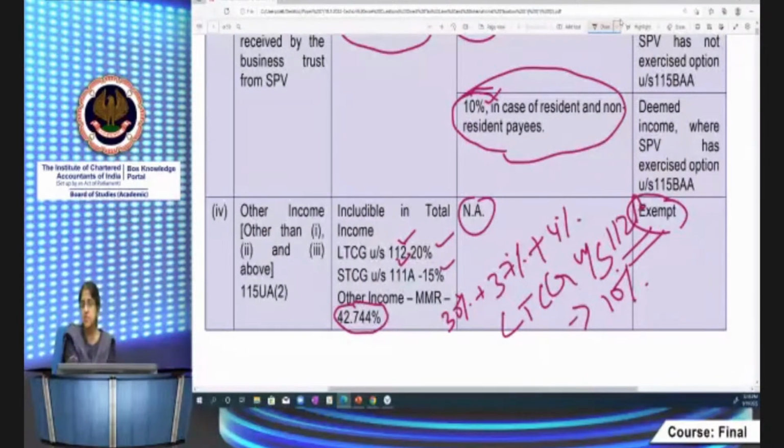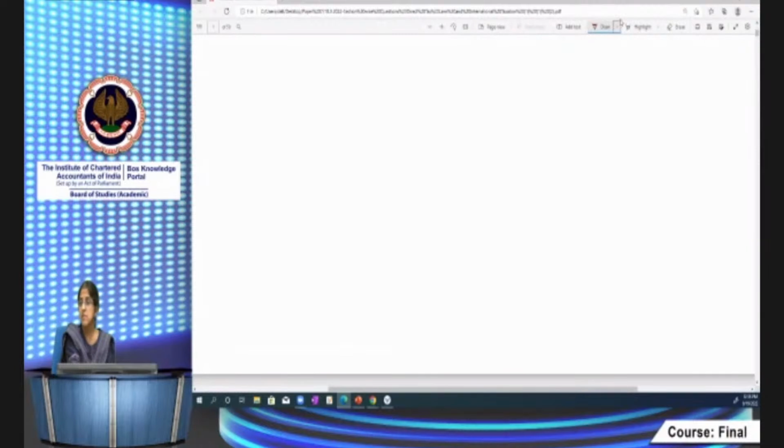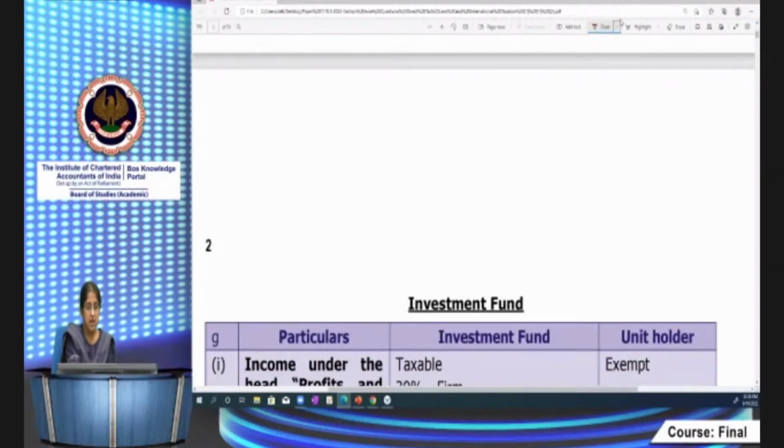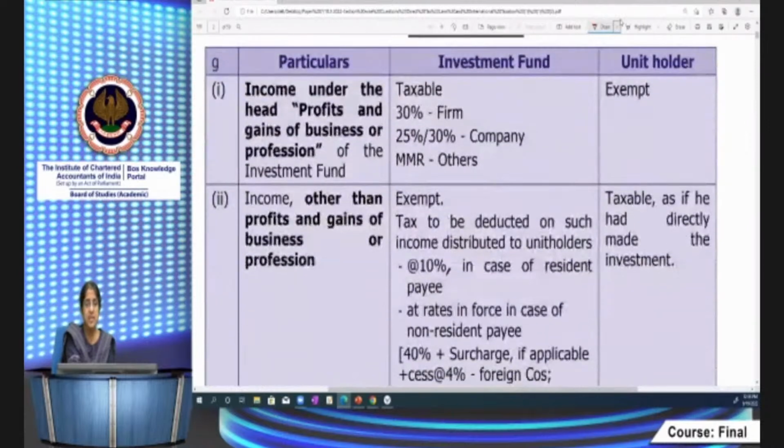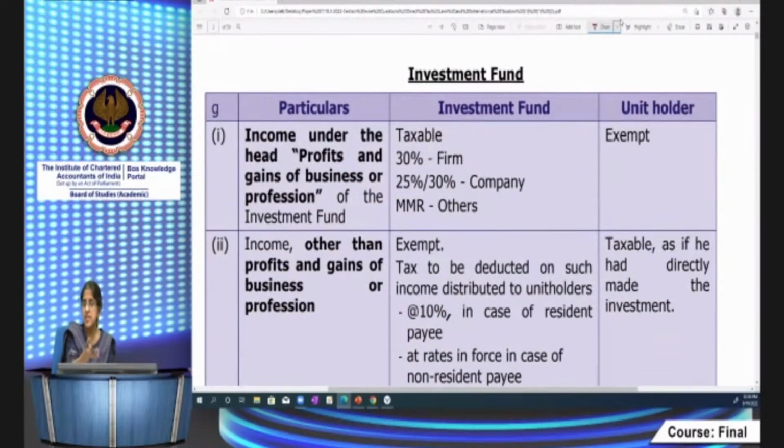Yes, Saurav Sarkar, you are right. STCG and development property will be chargeable to tax at 42.744. Yes, right. Prasad, are you talking about these three provisions or are you talking about general TDS provisions? These three TDS provisions I'm covering simultaneously. Other TDS provisions we'll be taking up tomorrow when we are doing the chapter on TDS TCS. But as far as it relates to these provisions, we'll be covering it here.